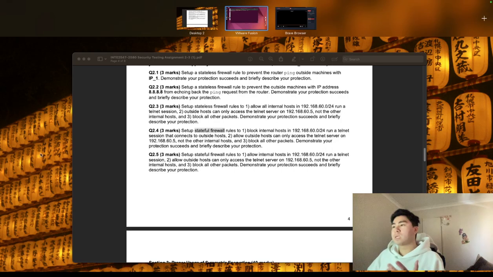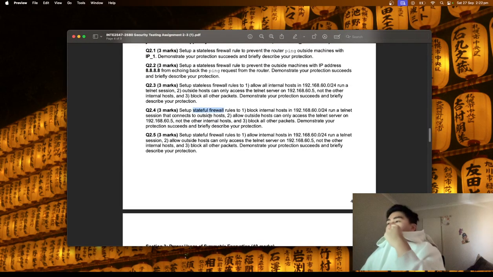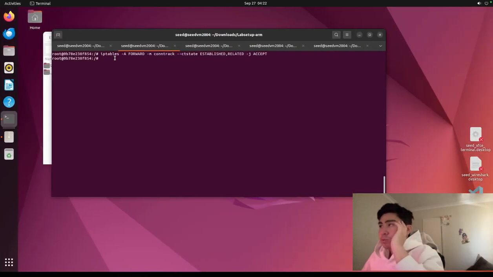Oh, I forgot to say what we need to do. So, one, it blocks internal hosts from running a telnet session that connects to outside hosts. Allow outside hosts to only access 192.168.60.5 and not other internal hosts, similar to the last question, and block all other packets. So we're doing essentially a similar thing.